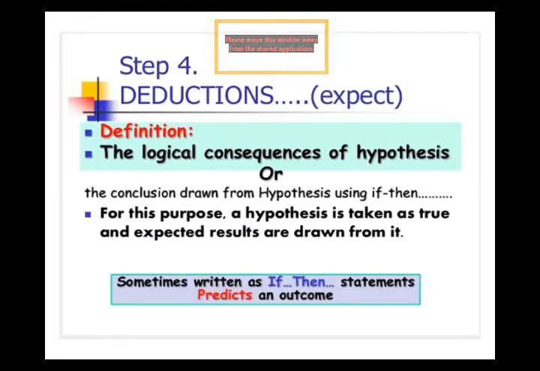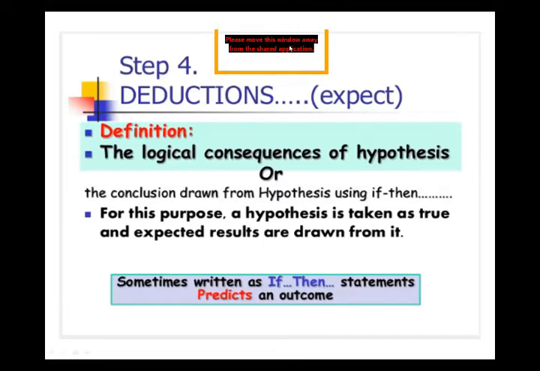This can happen, this can happen. So these explanations should be logical. That's why when we make any hypothesis, we give some logical explanation, and these logical explanations are called deduction.